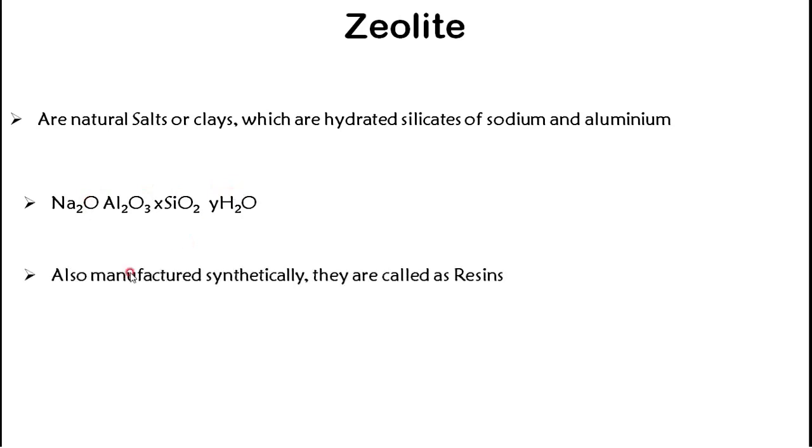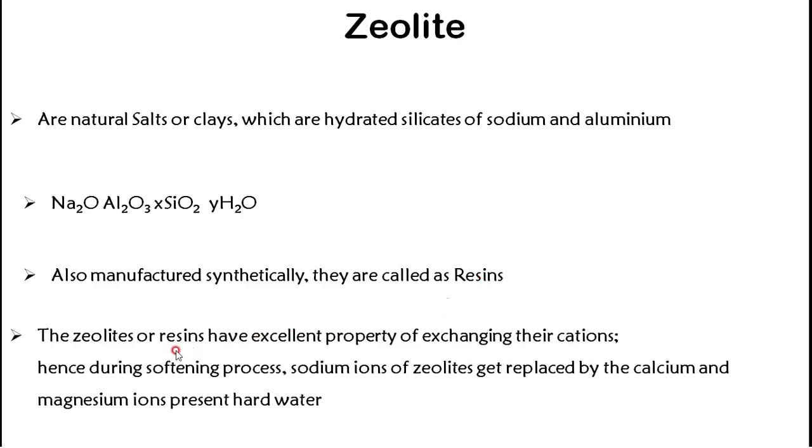Now, zeolite can also be manufactured synthetically. This zeolite is available naturally, but you can even manufacture it in the lab. That is called resins. This zeolite or resins have an excellent property of exchanging their cations. They are very good at replacing things, and hence during the softening process, sodium ions get replaced by calcium and magnesium.